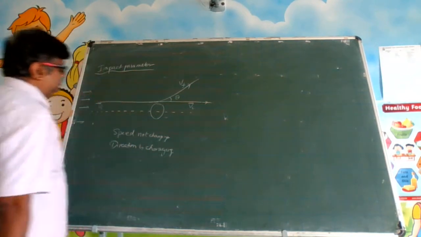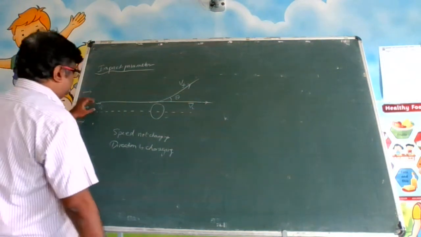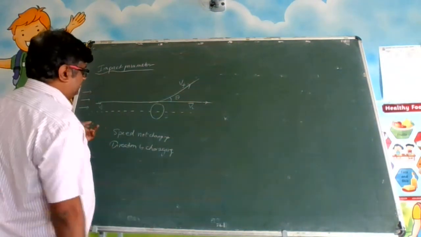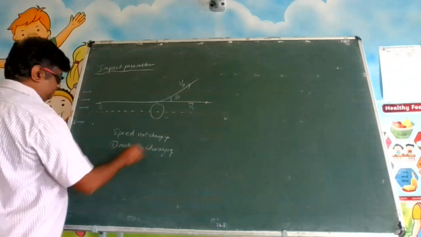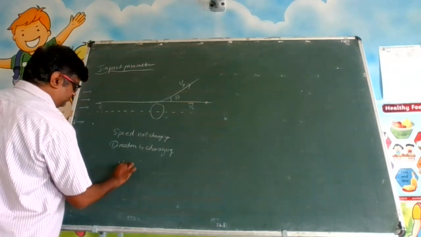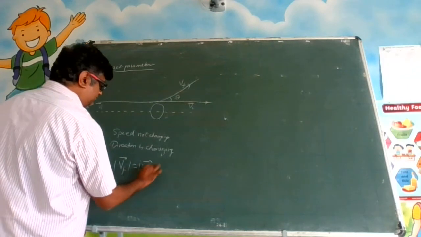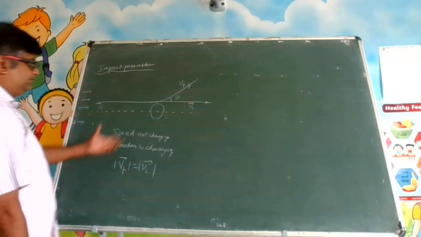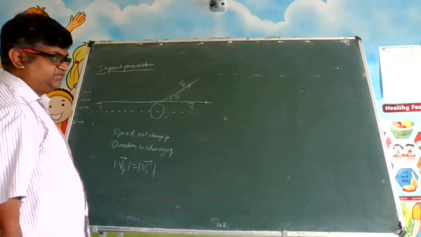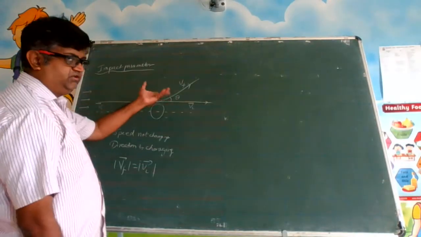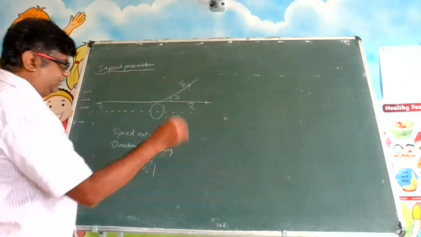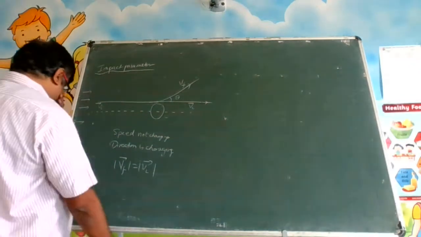Isn't it? So this alpha particle will have some mass. So we can write: modulus of Vf is equal to modulus of Vi. The speed magnitude is the same, only direction is changing. And if direction is changing, you are saying that velocity is changing, because velocity is direction plus magnitude.